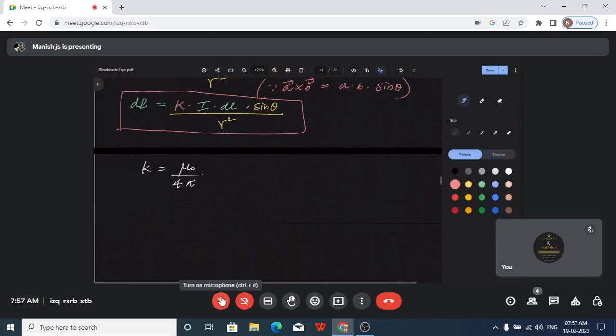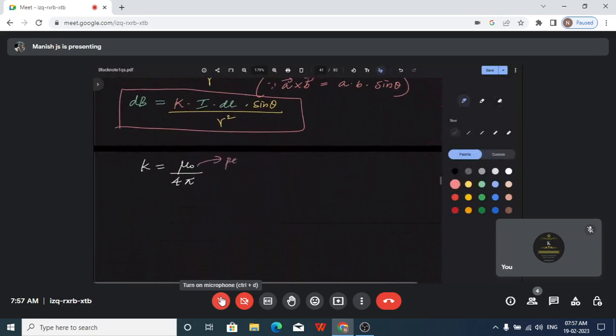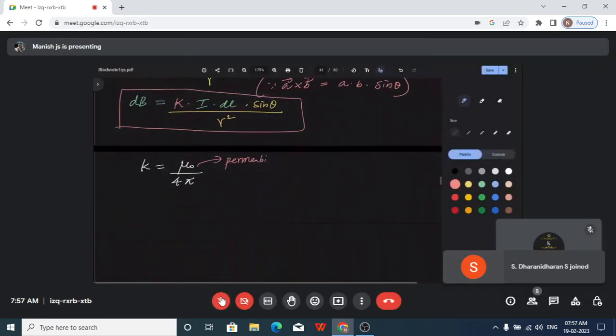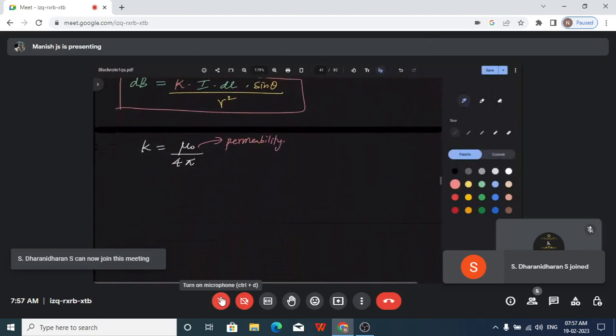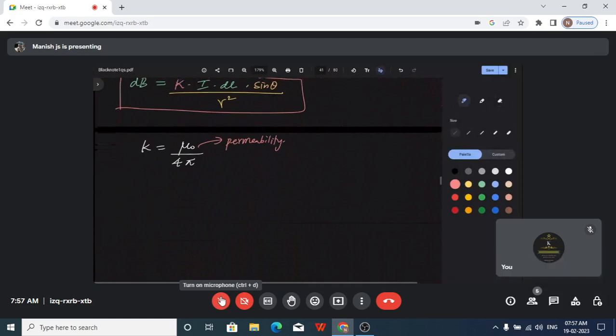Pi you already know is 3.14 or 22/7. So this is the constant. Finally, what will be the expression? You get dB is equal to mu naught upon 4 pi times I into dl into sin theta upon r square. So this is the final expression.